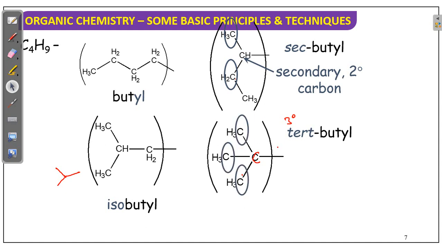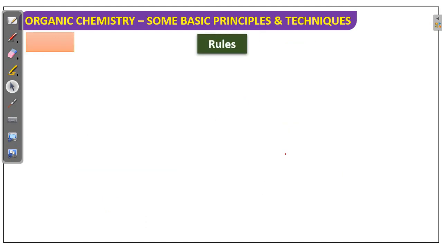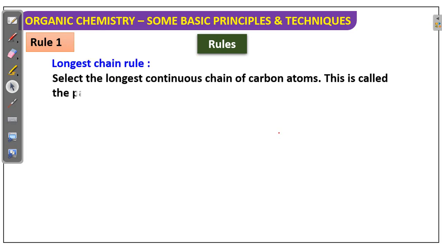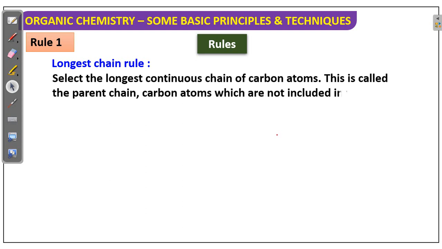Next, now IUPAC rules. Number 1, longest chain rule. Longest chain you have to select. The condition is the longest continuous carbon chain you have to select. Suppose in the middle any oxygen is there, we have to stop there.